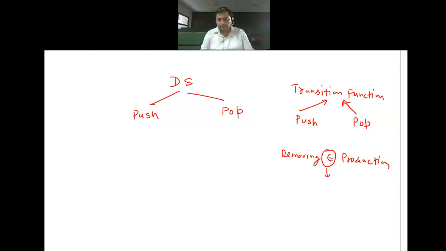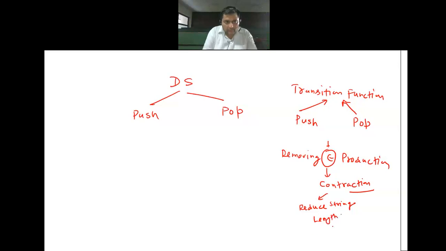You cannot produce a string of length 0. Therefore, what is the purpose of this epsilon? Can somebody think? The only purpose of this epsilon is to provide contraction. Contraction means to reduce the length of the string. Whenever we want to do this, epsilon is being used.